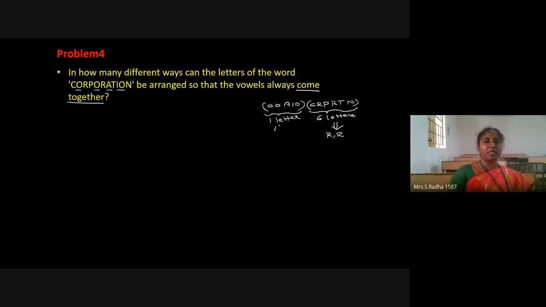Vowels can be arranged among themselves in 5 factorial ways because 5 letters are there. But O is repeated 3 times, so we have to divide by 3 factorial. That's why we are dividing by 3 factorial. Now we have to multiply these to simplify and get the answer. This is the method of how we proceed.